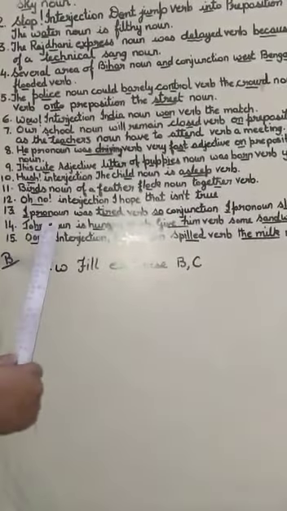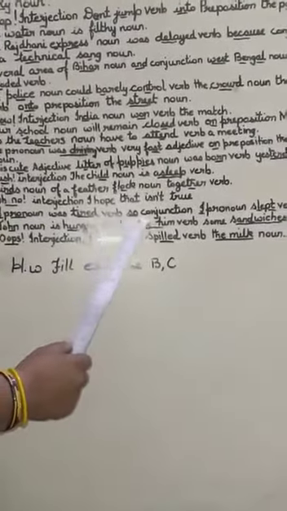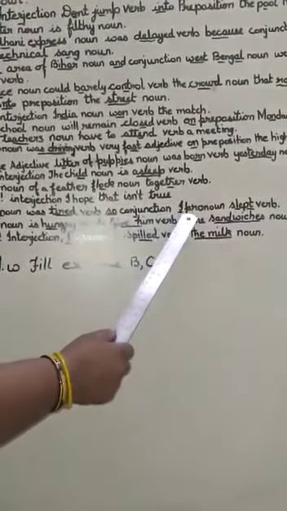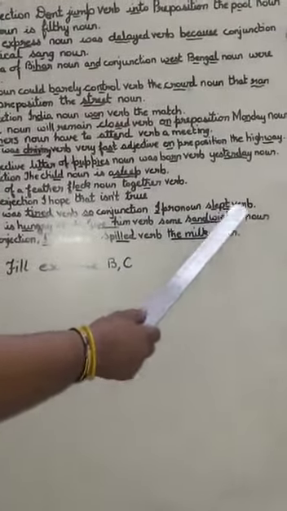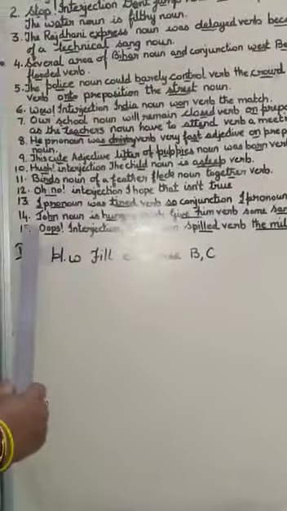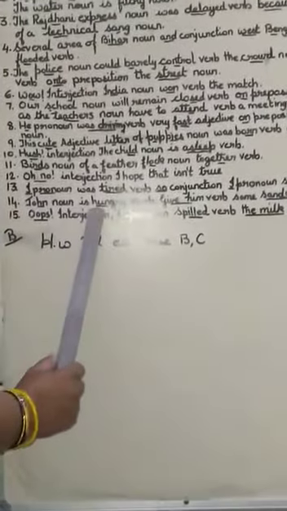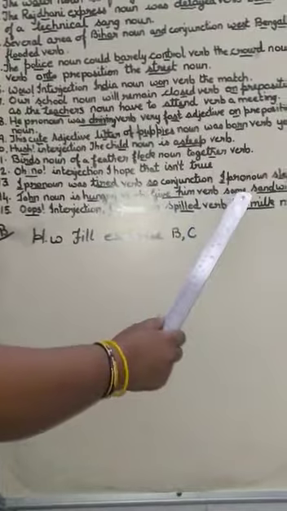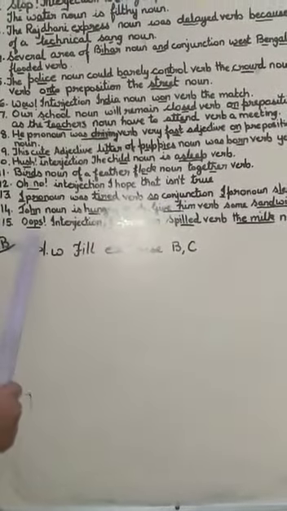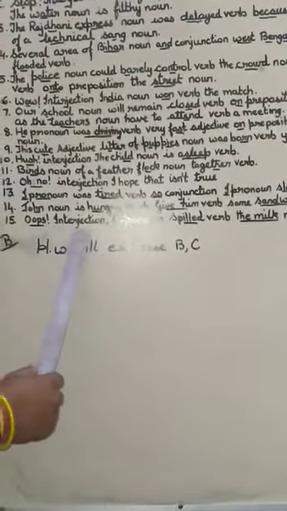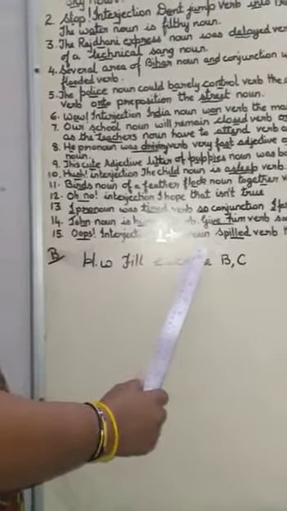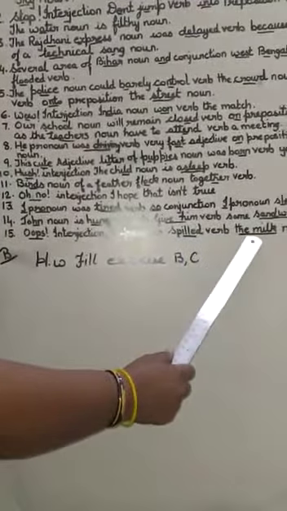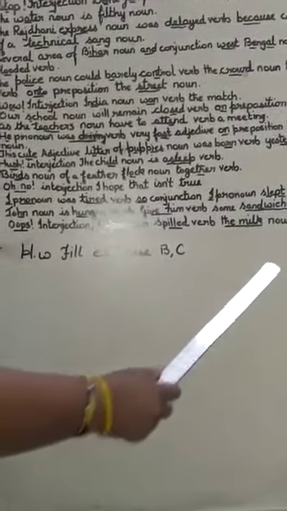I pronoun was tired verb, so conjunction, I pronoun, slept verb. 14. John noun, is hungry verb, give him verb, some sandwiches noun. 15. Oops, interjection, I pronoun, spilt verb, the milk noun.